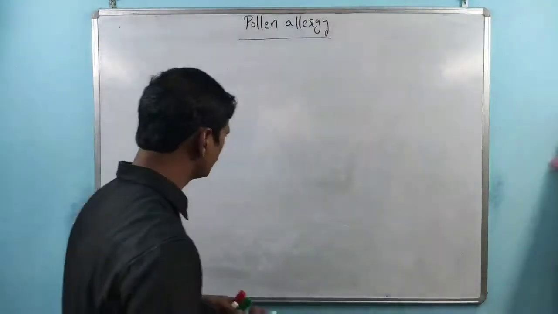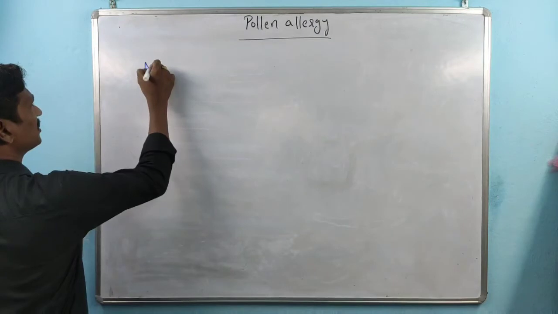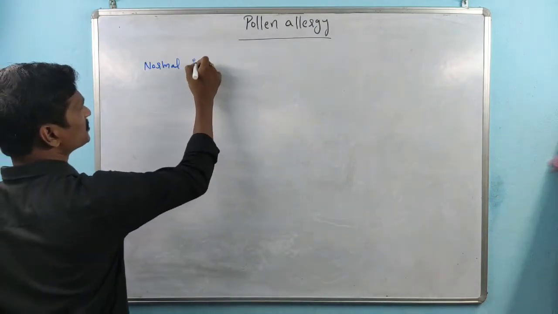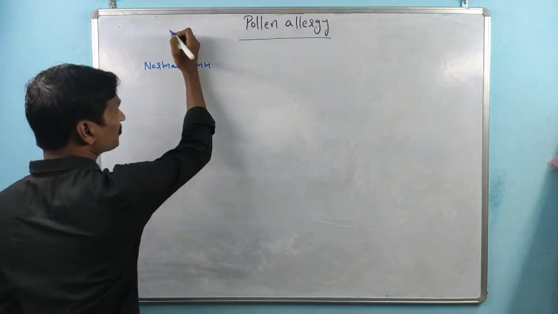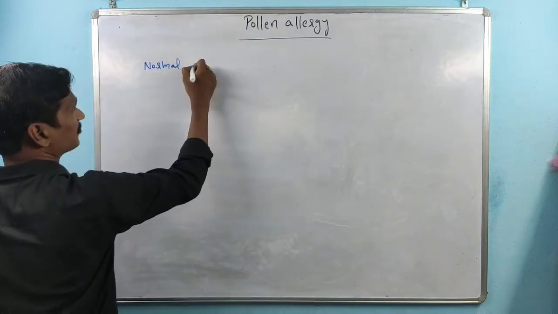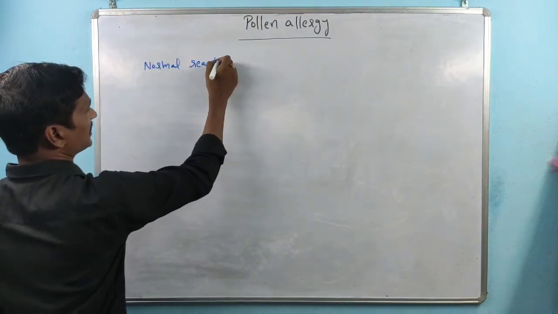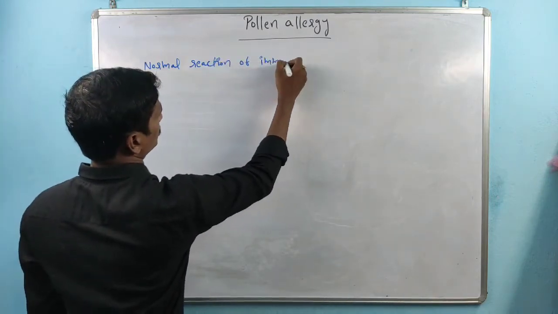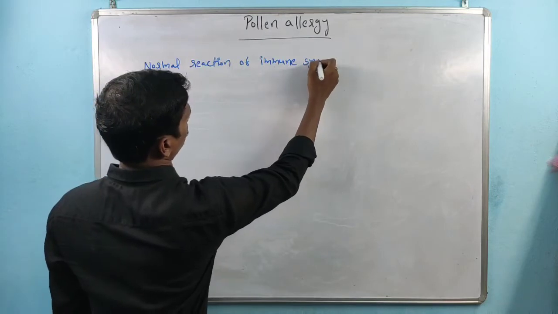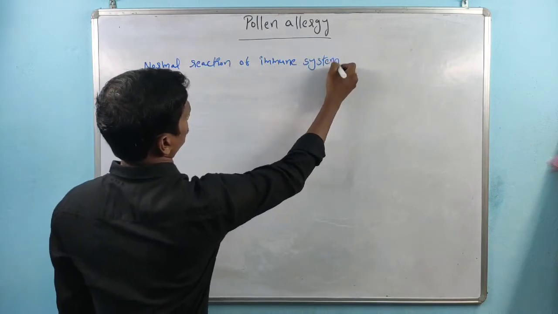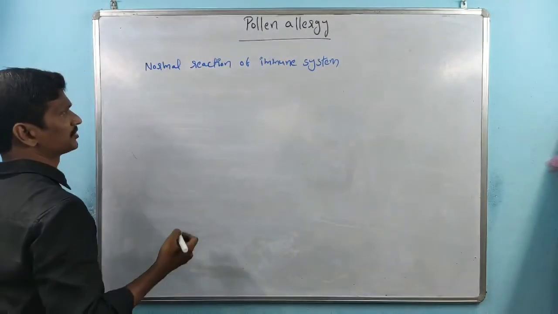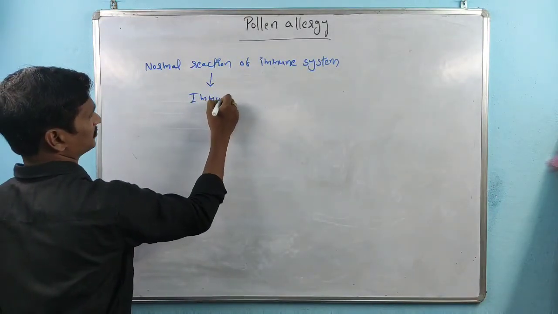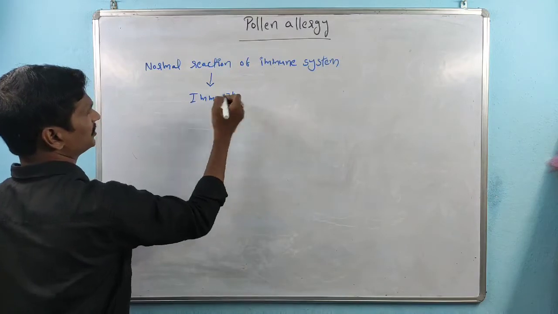So, in a person, the normal immune system is present. The normal reaction of the immune system is nothing but immunity.